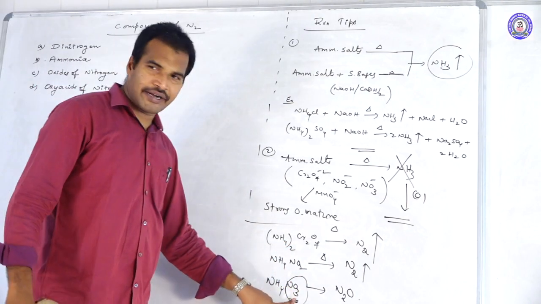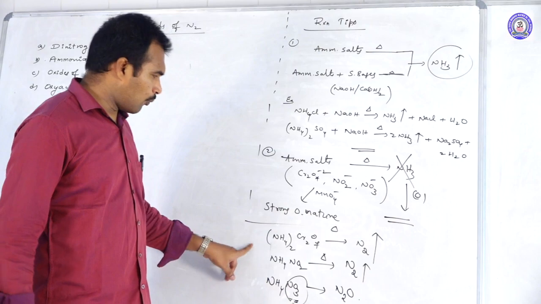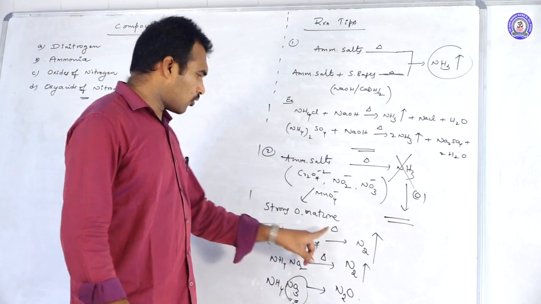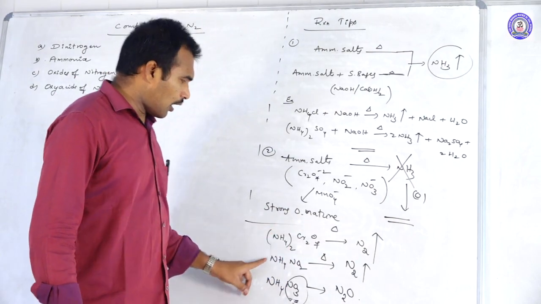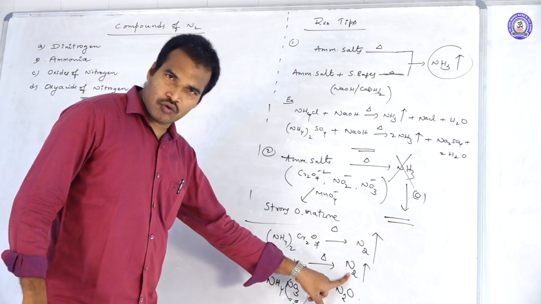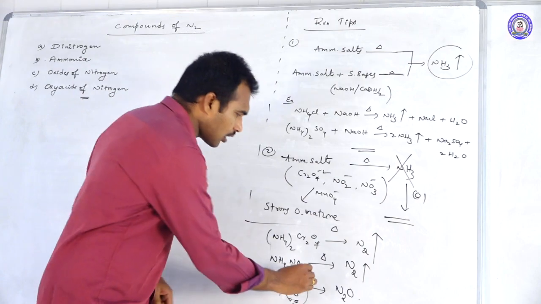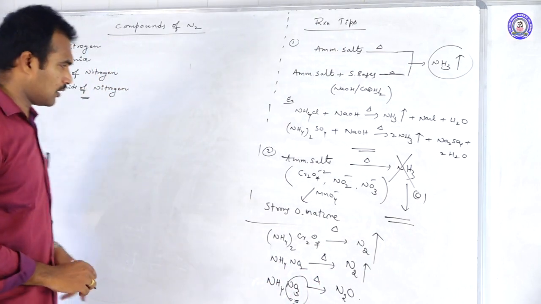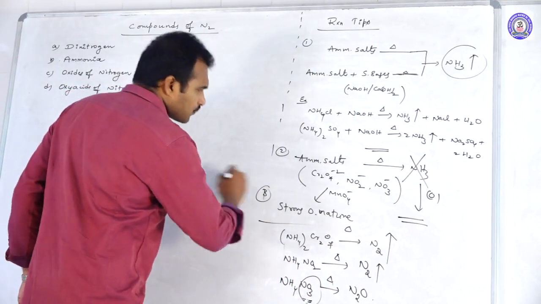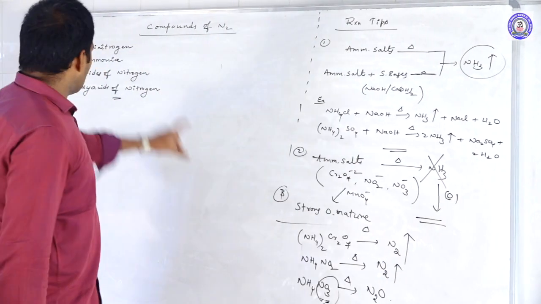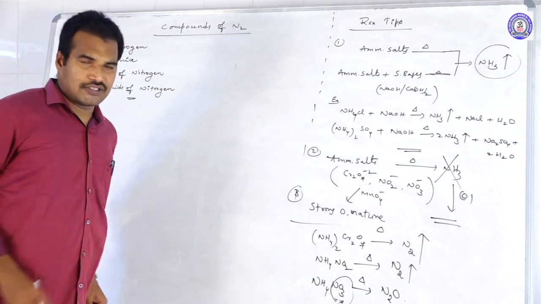So for ammonium nitrate, just remember these three. Ammonium dichromate on heating will give nitrogen gas. Ammonium nitrite on heating will give nitrogen. Whereas ammonium nitrate on heating will give laughing gas. So these are the three tips. Just remember them so that you find the remaining preparation methods very easy.